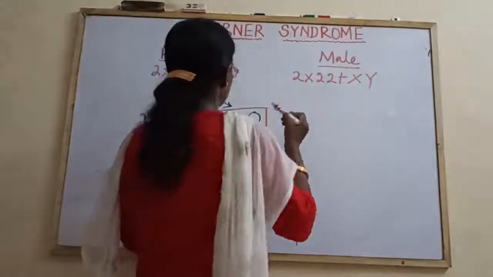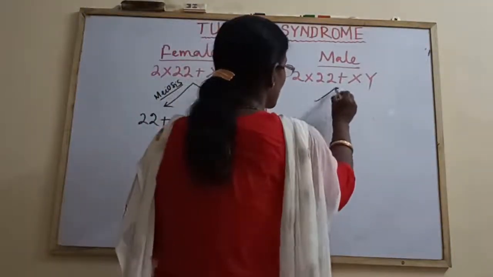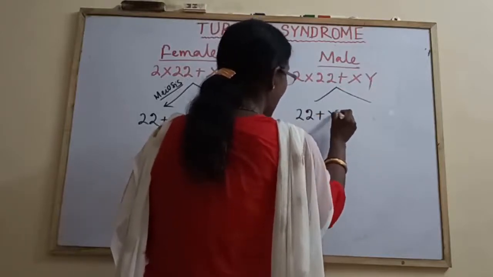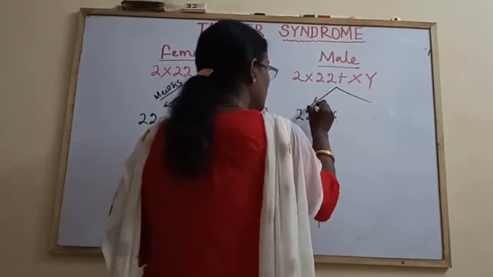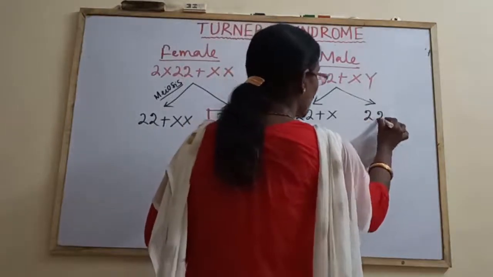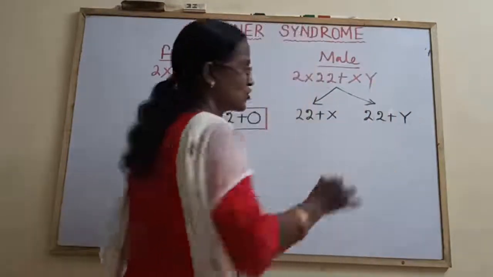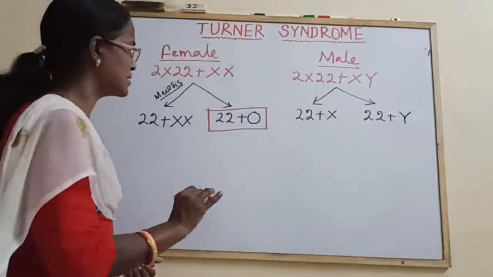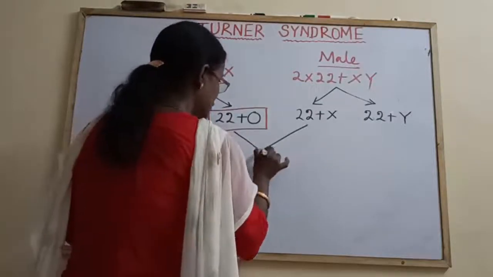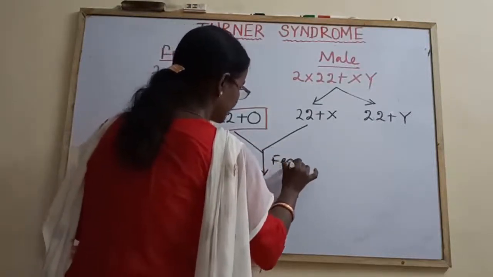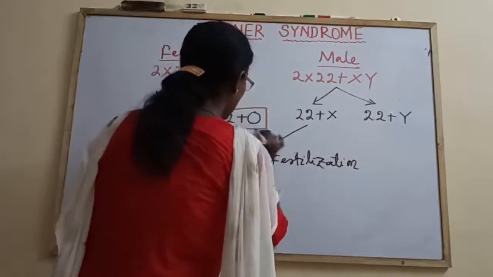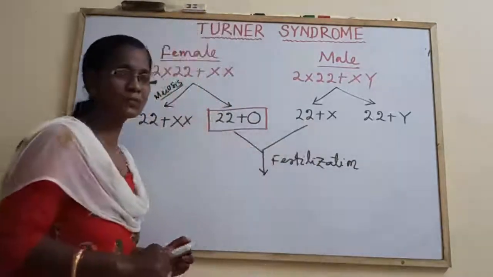And normally the male individual gives rise to two types of sperms. One group of sperms carries X as the sex chromosome, the other group of sperms carries Y as the sex chromosome. This is the normal way of formation of gametes. And in fertilization, due to chance, this abnormal gamete fuses with a normal sperm.